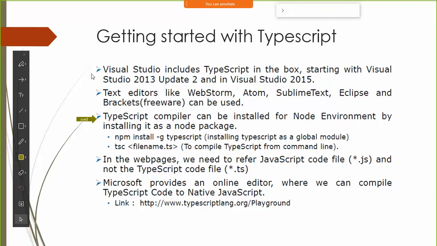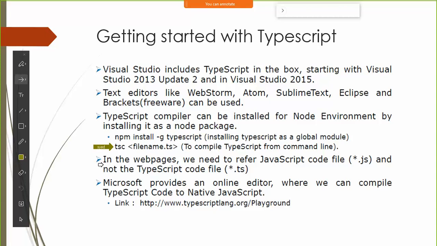When you talk about TypeScript, you can write TypeScript code in any editor. You can also use Visual Studio for creating TypeScript files, or text editors like Visual Studio Code. It's up to you in whatever editor you want to write the TypeScript code. When you are done installing TypeScript and done writing the code, you need to compile your TypeScript code. So you say tsc, then you give the name of the file. The TypeScript files will have the extension .ts. Once you execute this command, if there is no error, it is going to generate a JavaScript file with the exact same name.